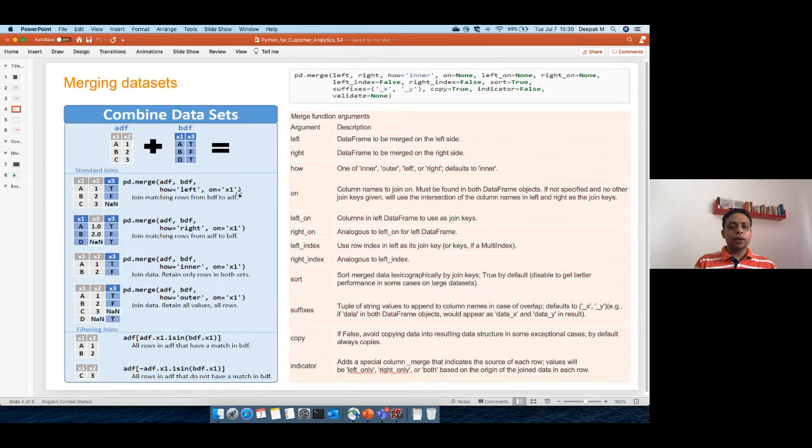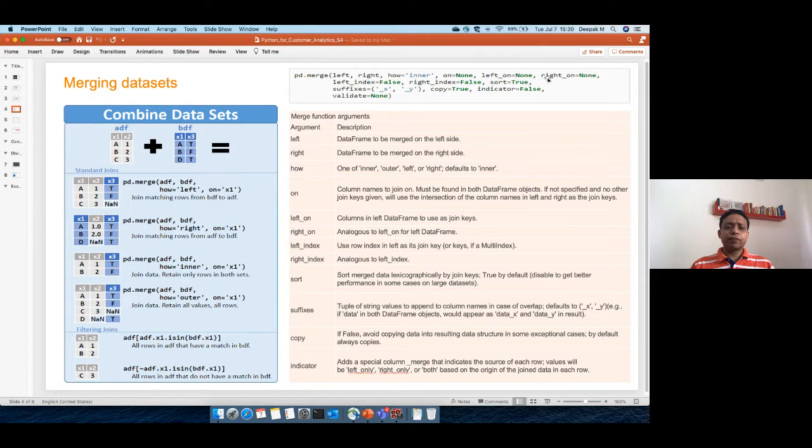Why did we provide on equal to x1 only once? Because the name of the common key is the same in both data frames. Now it is possible that it is not the same. In one data it is called employee ID, in another data it is called just ID. So what will you do then? Then you can simply say left_on and right_on. You just need to provide this syntax: left_on equal to x1 or employee ID, right_on equal to ID. Then also it will work.